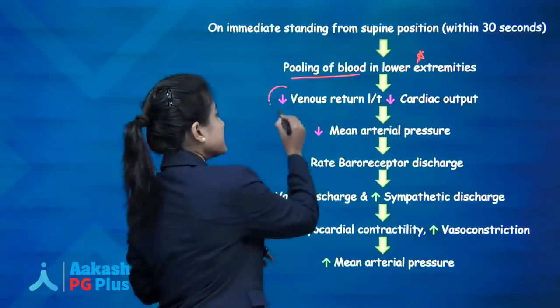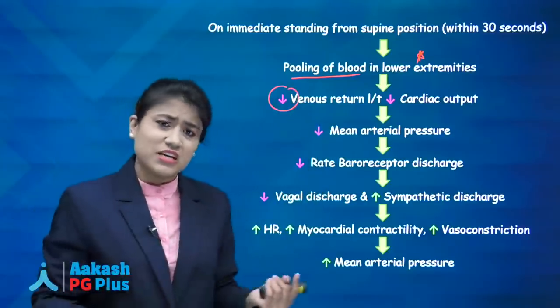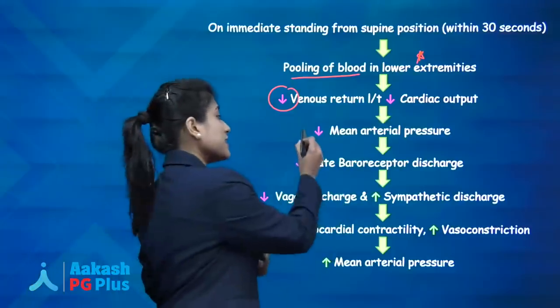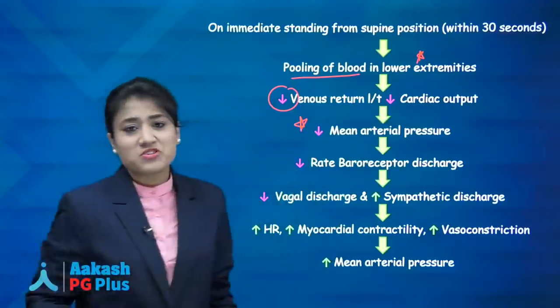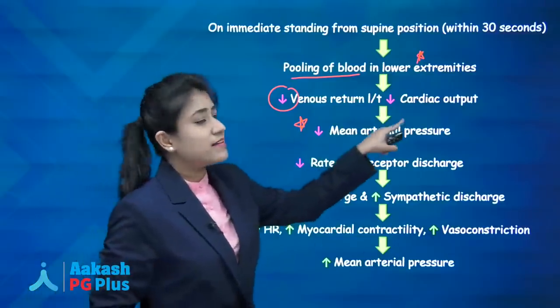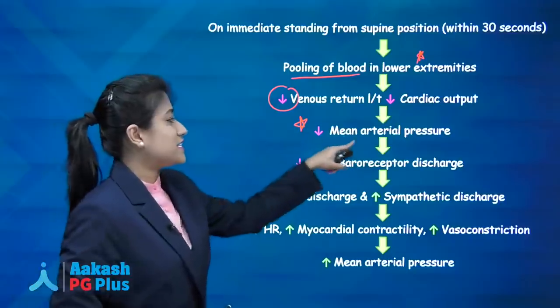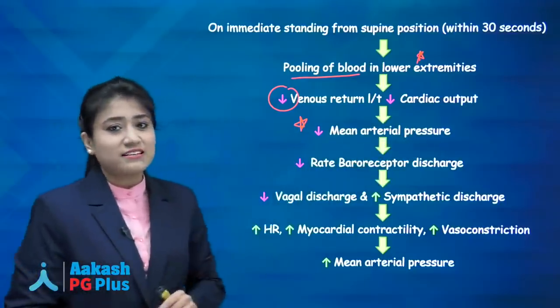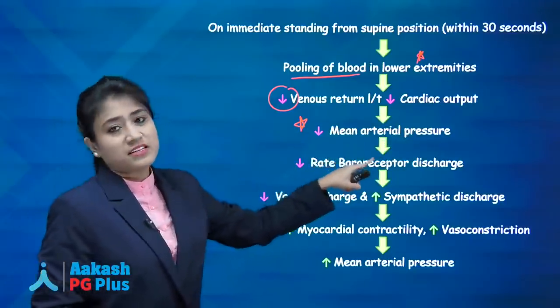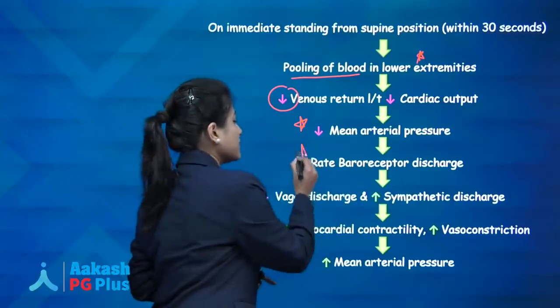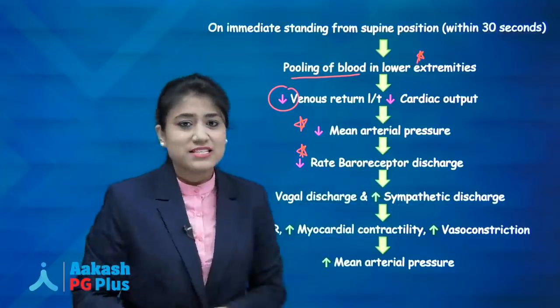There will be decreased venous return, leading to decreased cardiac output. Decreased cardiac output causes decreased mean arterial pressure. Now we know what will happen if there is decreased mean arterial pressure, then there will be decreased rate of discharge from the baroreceptor. Write it down. Decreased rate of baroreceptor discharge.